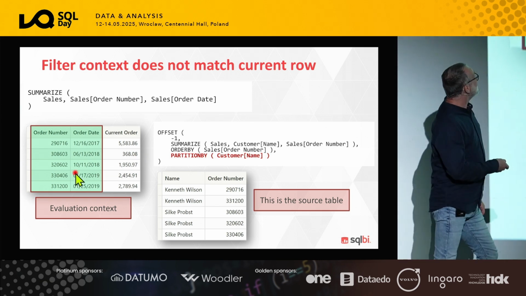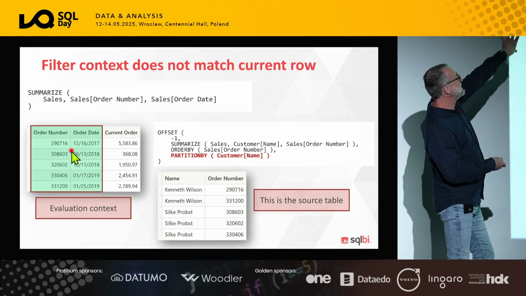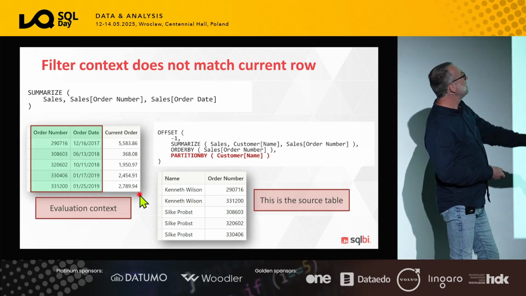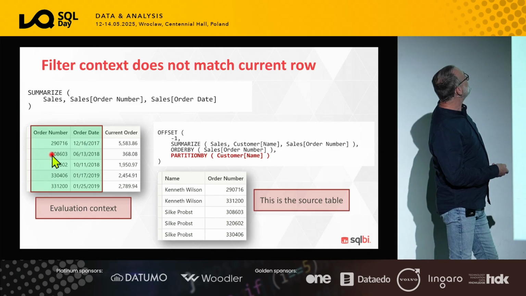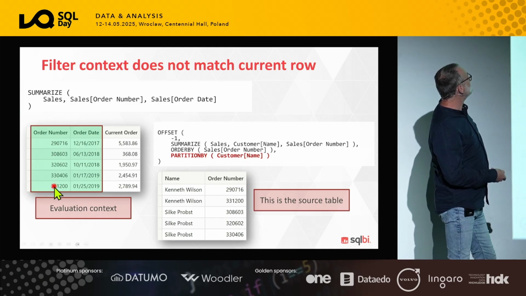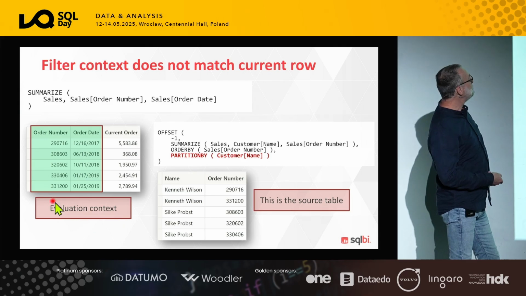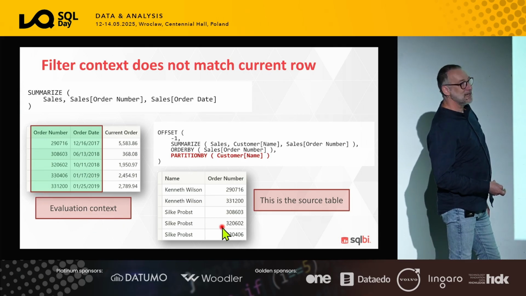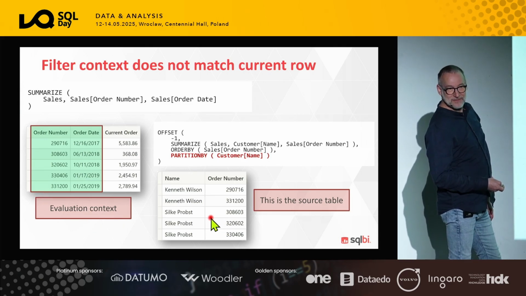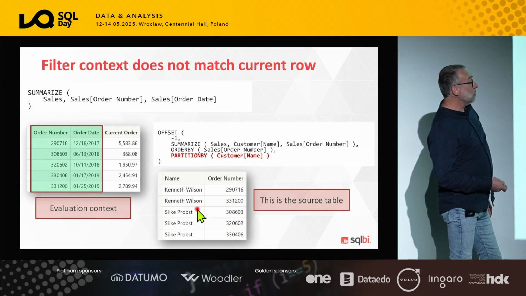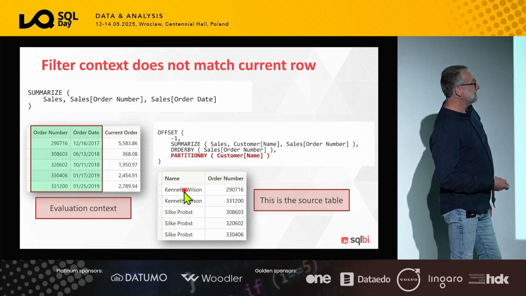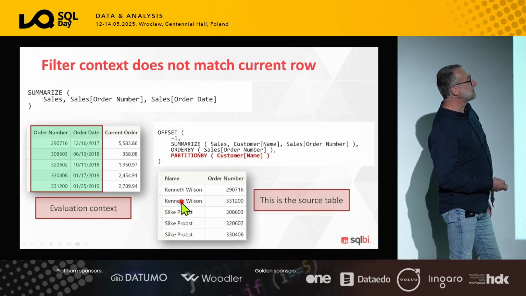So this is the table, the resulting table. This is the source table. Let's say that you are on this row. No, let's go on this row. What is the current row there? How would you match this table with that table? How do you know, first of all? Why Kenneth Wilson? Why do the two rows with Kenneth Wilson make some sense to you? Kenneth Wilson is nowhere here.